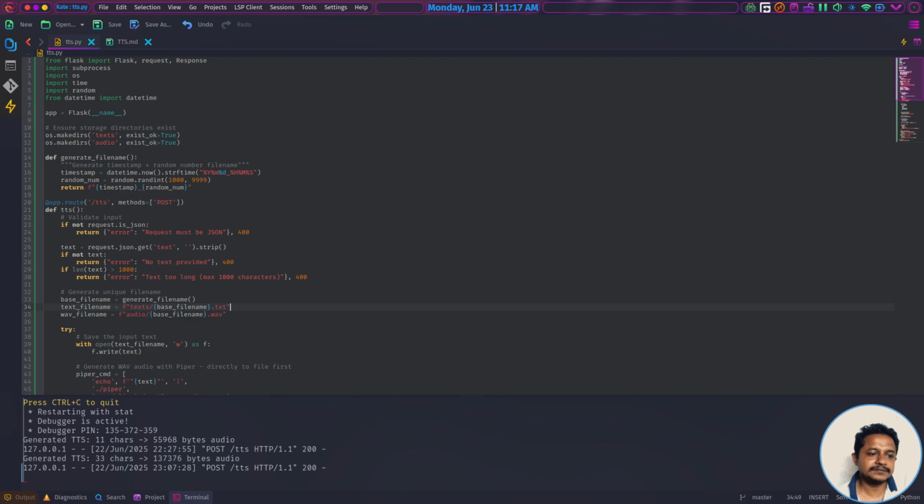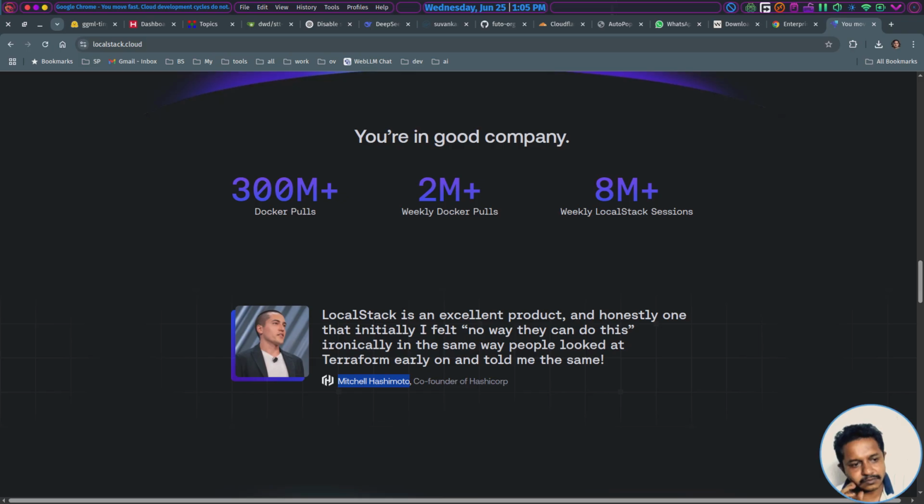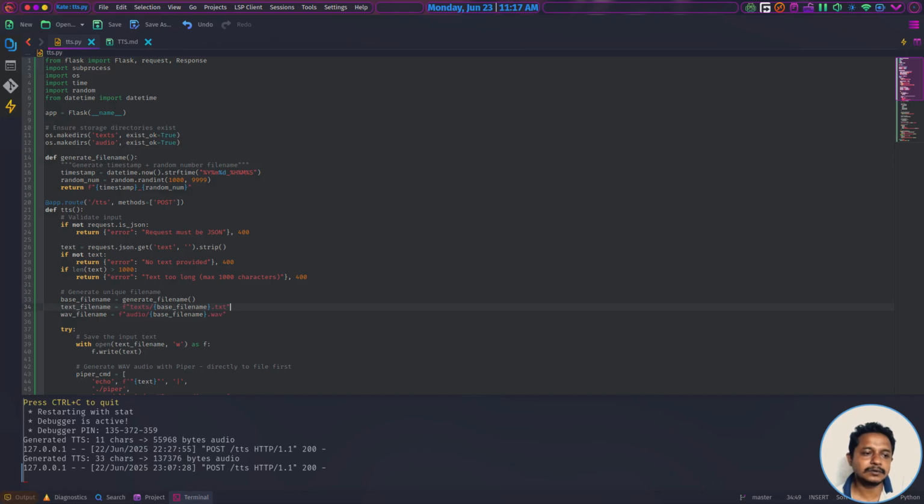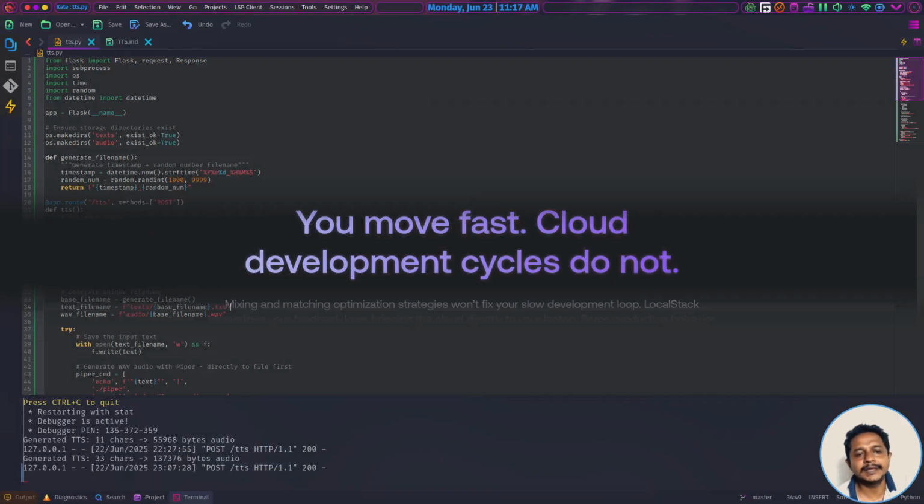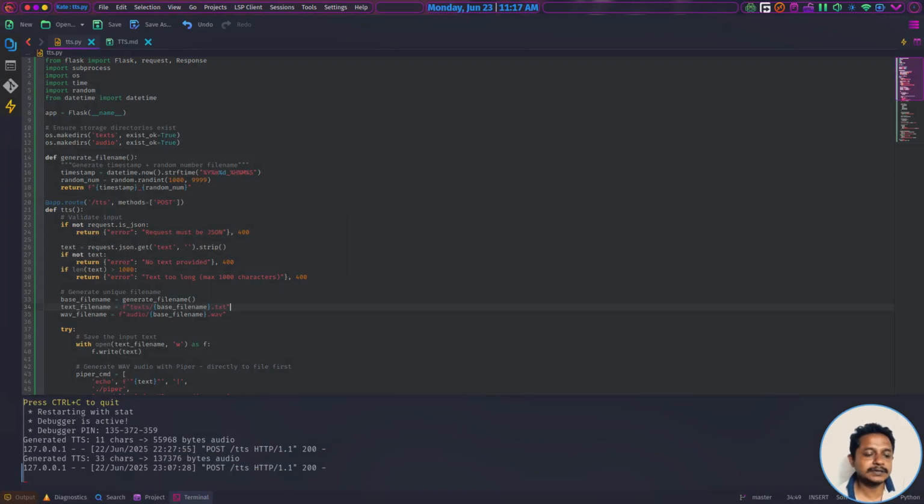If you visit this website, see this comment from Mitchell Hashimoto, the co-founder of HashiCorp. He created a better stack called Terraform. Terraform is an incredible piece of software, a very useful tool, but it is not any kind of stack. So if you rename LocalStack to something like demo AWS endpoint or local AWS endpoint, mimicking an AWS endpoint, that would be a much better name.